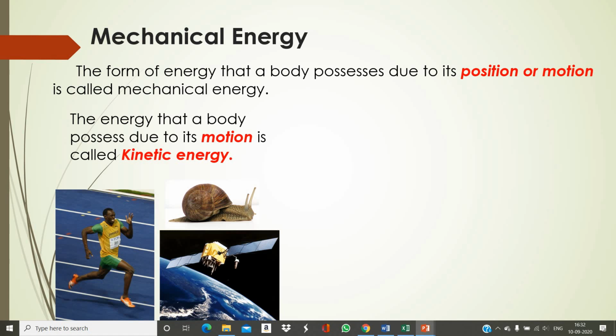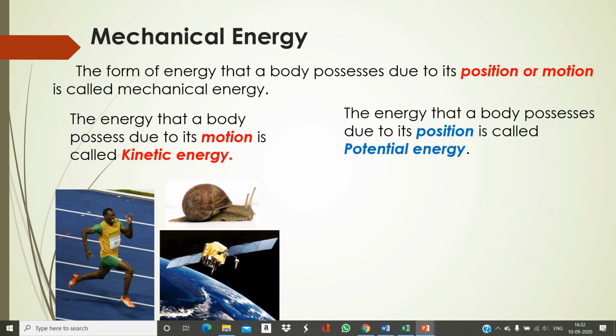When a snail crawls, at that time also the snail possesses kinetic energy. Or when a satellite orbits around a planet, the moving satellite also possesses kinetic energy. So all moving objects possess mechanical energy, and that energy is known as kinetic energy.